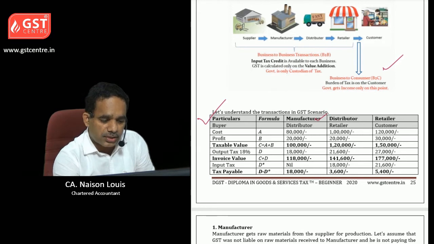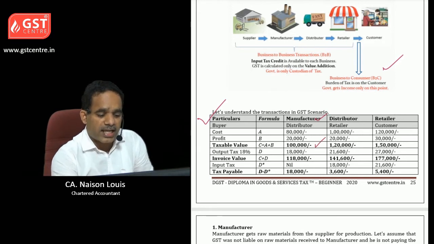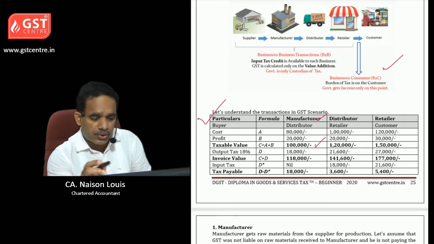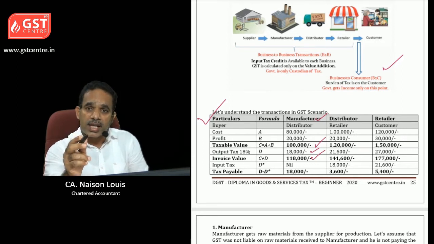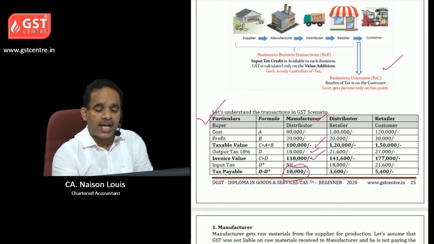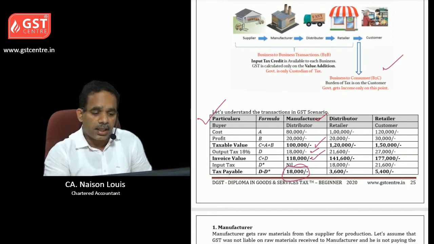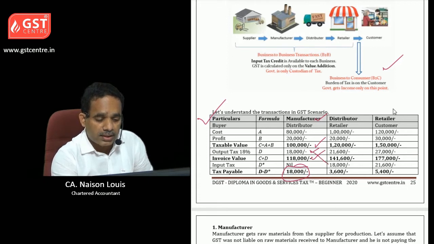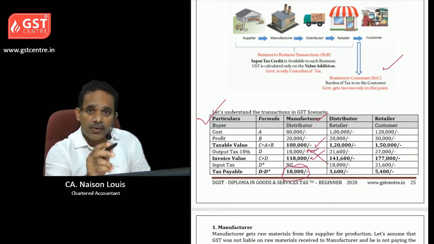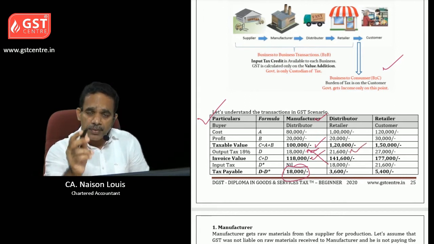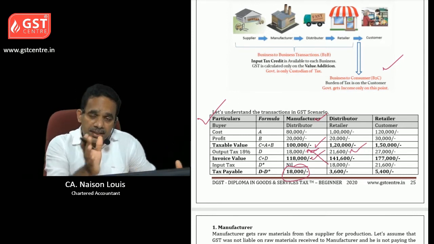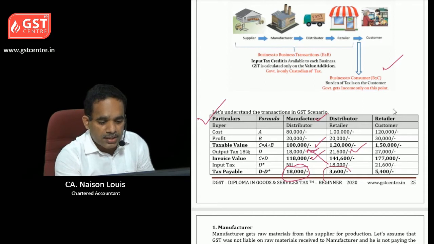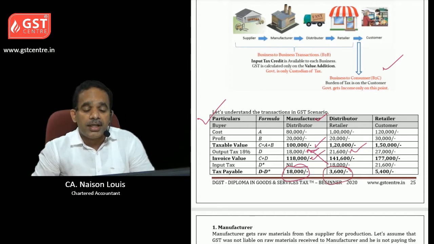Say for manufacturer, he is selling at a taxable value of 1 lakh to the distributor, and output tax is 18,000, and invoice value is 1,18,000. So here output tax is coming, and this tax the manufacturer has to pay to the government. But in case of distributor, he is already paying this 18,000 to the manufacturer. So the output tax collected by him is 21,600, but the tax paid to the manufacturer by the distributor can be deducted, and only balance 3,600 has to be paid by distributor to the government.